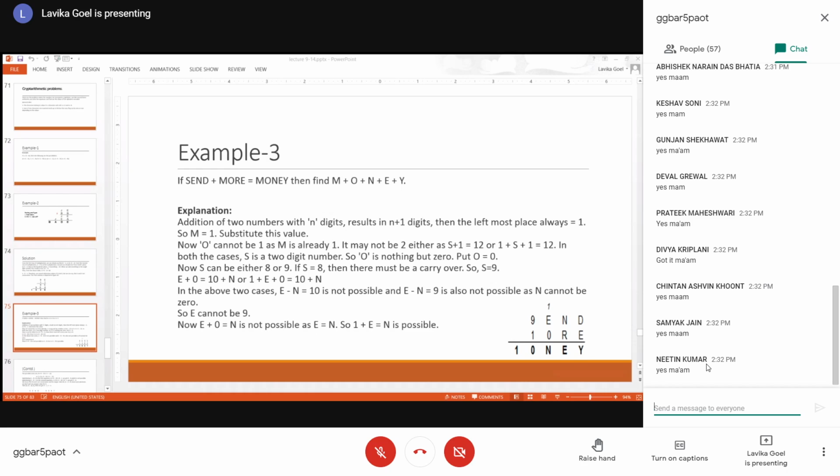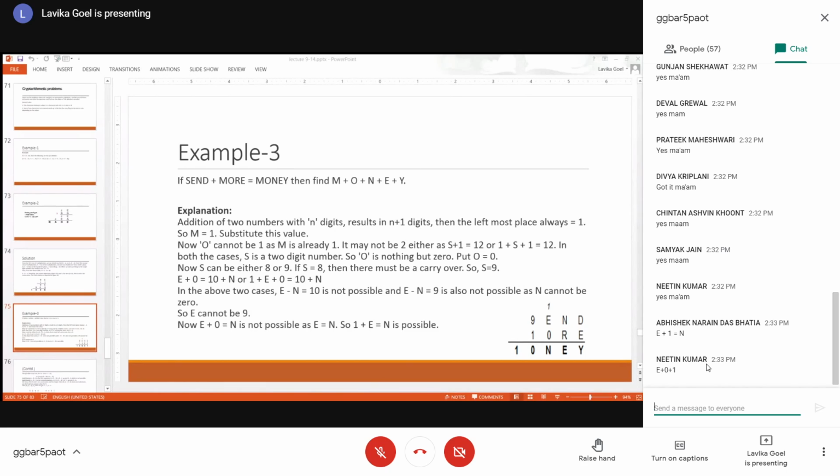Fine. So in that case, S is 9. Now, what is the relationship between E and N? As we already discussed that S is 9, so E cannot be 9. So now E plus 0 should be N, or E plus 0 plus 1 should be N. See, E plus 0 cannot be N because in that case E and N would become equal, and that is not possible. So E plus 0 plus 1 should be equal to N.